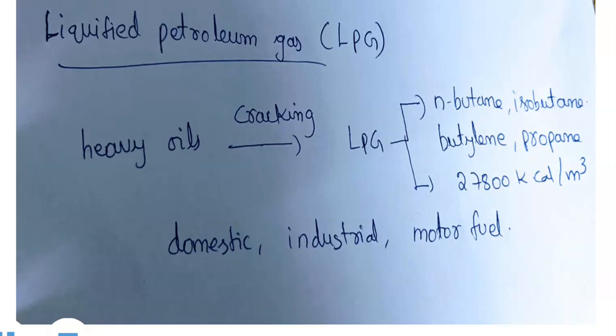It is used as an excellent domestic fuel and in the manufacture of chemicals, and as a raw material for the manufacture of carbon black and hydrogen. Its calorific value varies between 12,000 and 14,000 kilocalories per cubic meter.